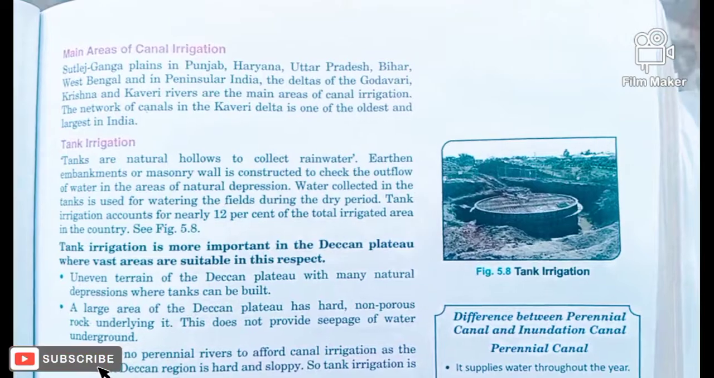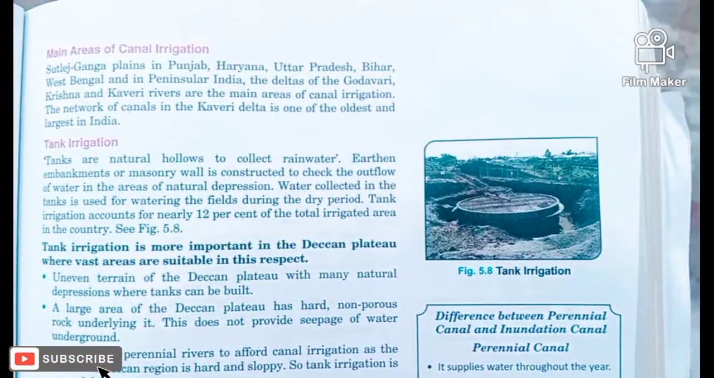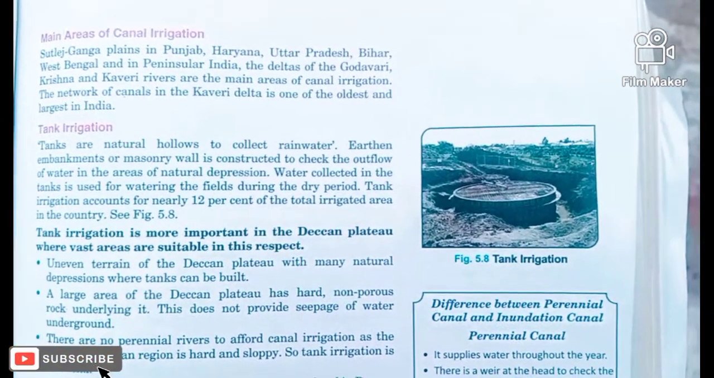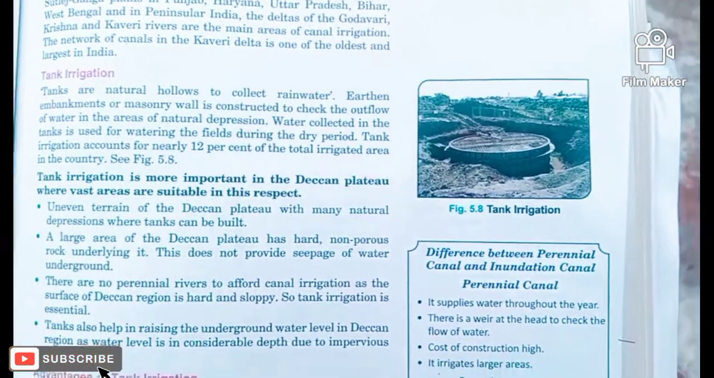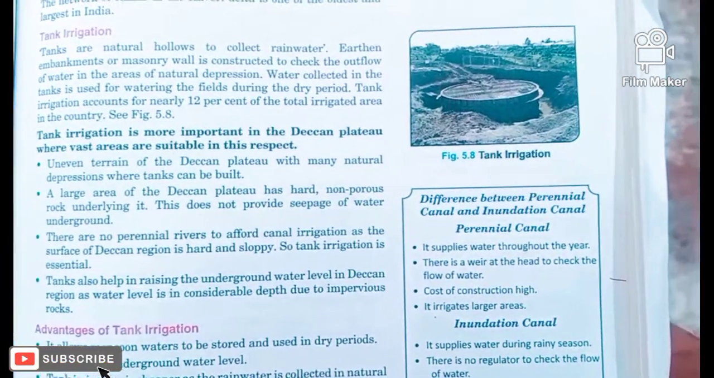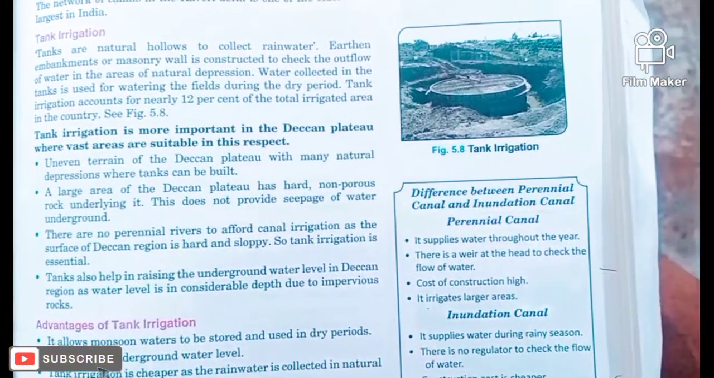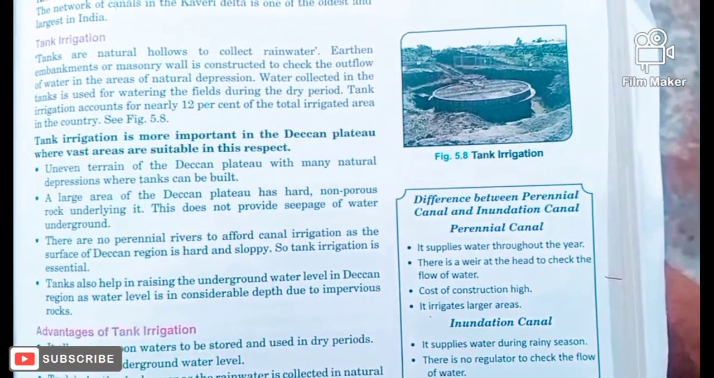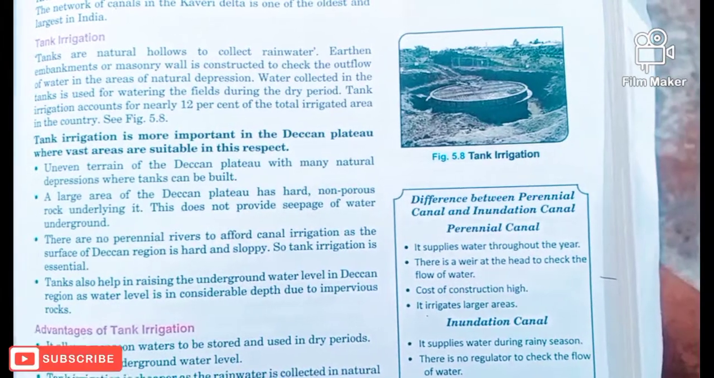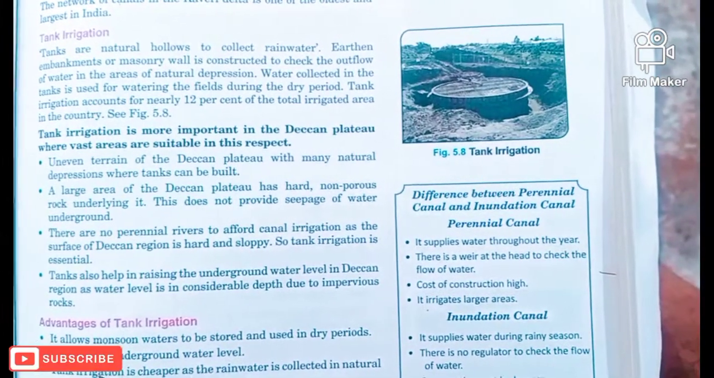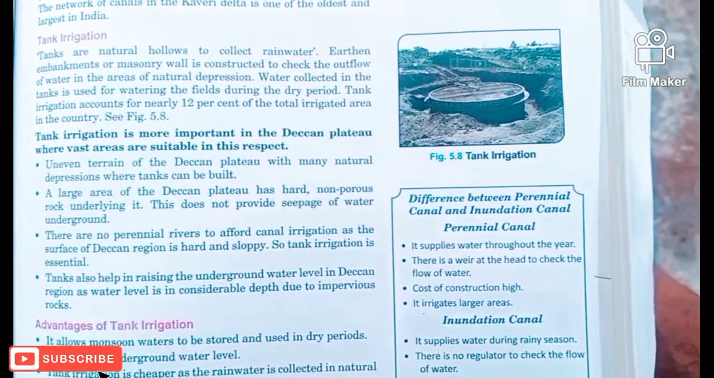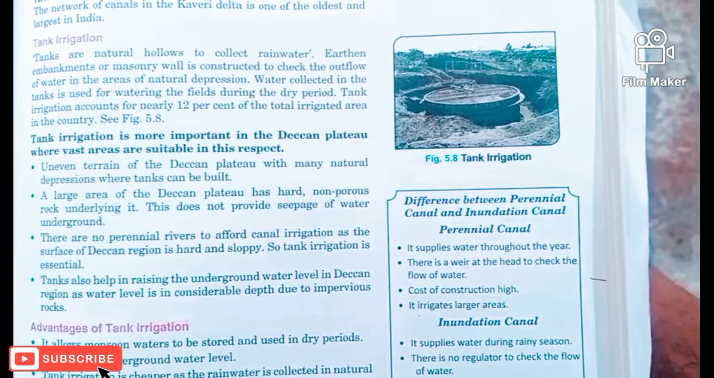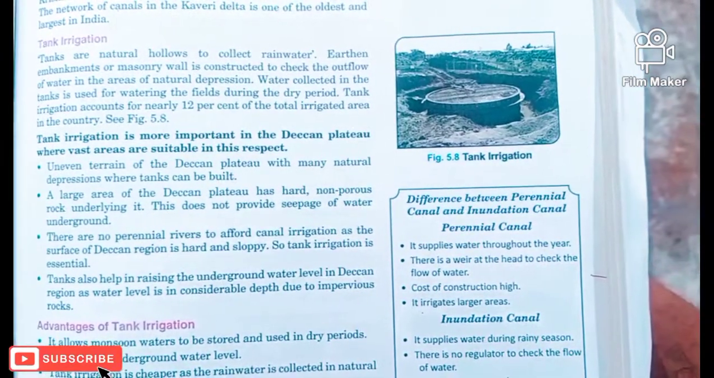So this is the general introduction about canal irrigation, where it is, what it is, and how it is. But everywhere in the country, it is not possible to follow canal irrigation. So somewhere we have other means of irrigation, and the second one is tank irrigation. Now we have already learned in rainwater harvesting how tanks are useful. So tanks are generally used to collect rainwater, and earthen embankments or masonry walls are constructed to check the outflow of water in the areas of natural depressions.